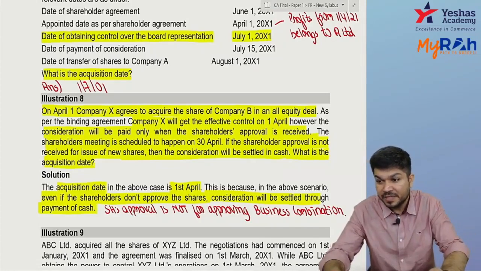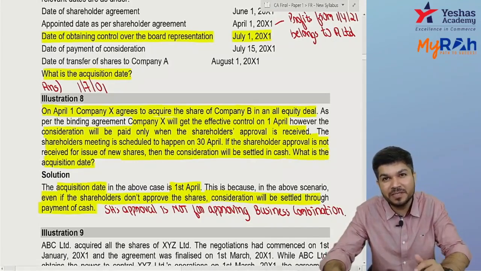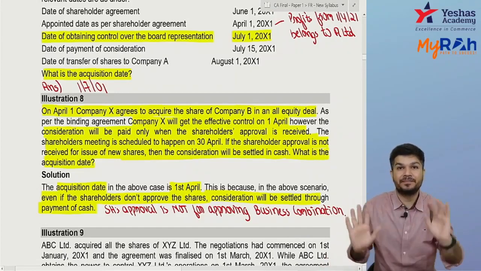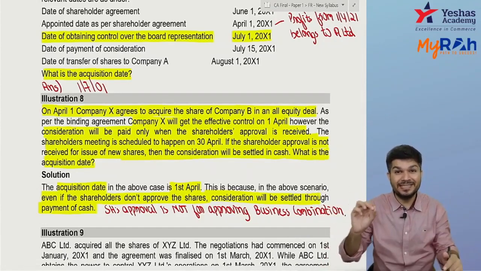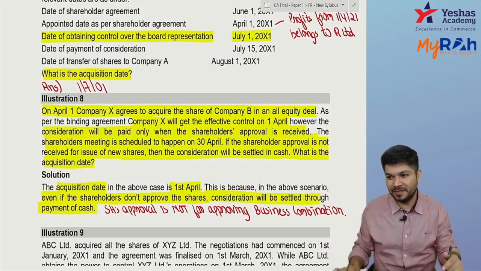Naveen says that if it was for business combination, then the acquisition date will be 30th April. Yes, if shareholders don't approve, the business combination fails. If shareholders don't approve, then there is no business combination, so the acquisition date cannot be before 30th April. Did you get it?